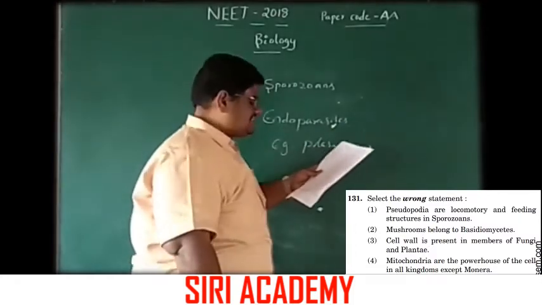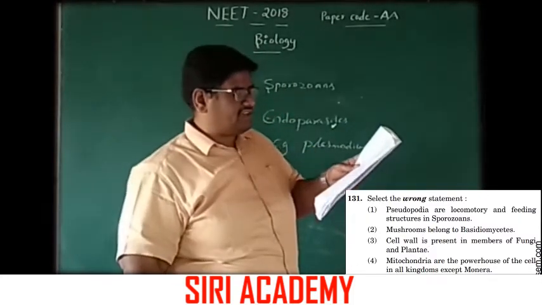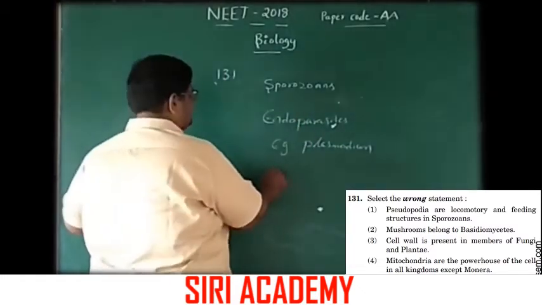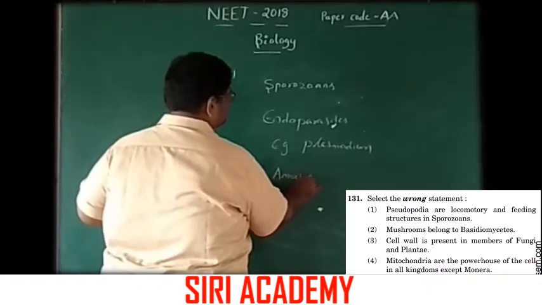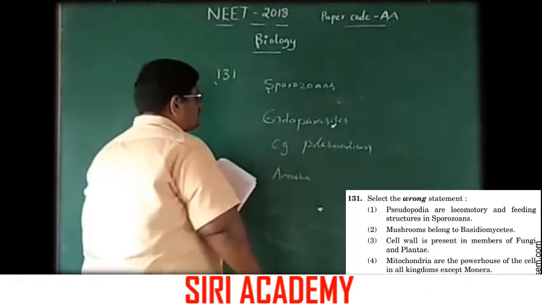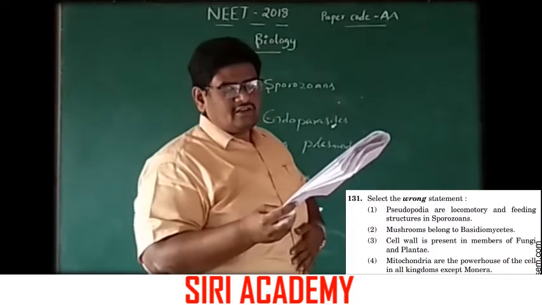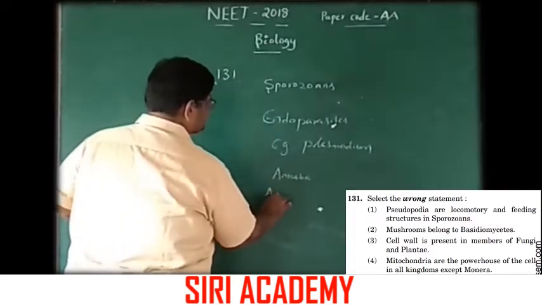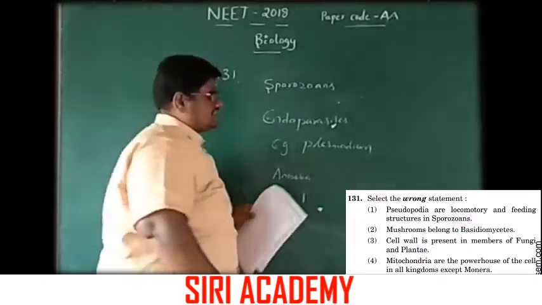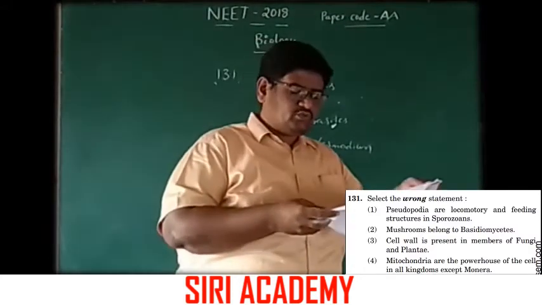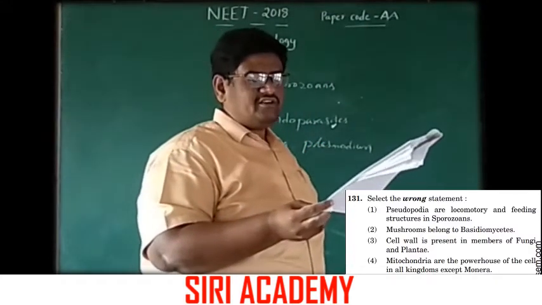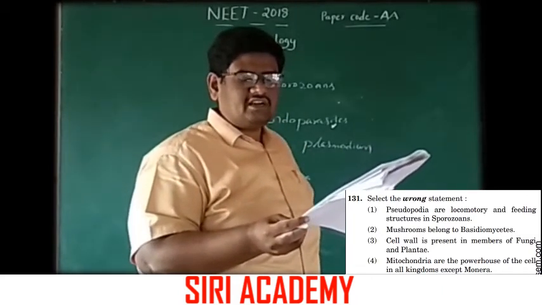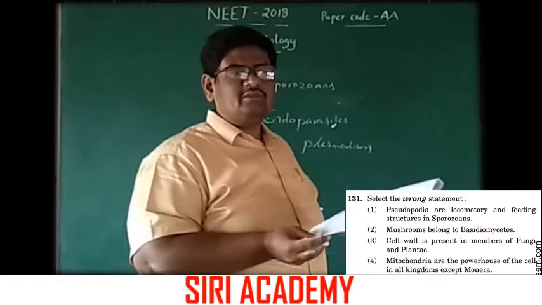The pseudopodia is the locomotory organ, which is suitable for protozoans, the feature of amoeba. So the wrong statement is option 1. Sporozoans are endoparasites. Pseudopodia is the feature of amoeba.